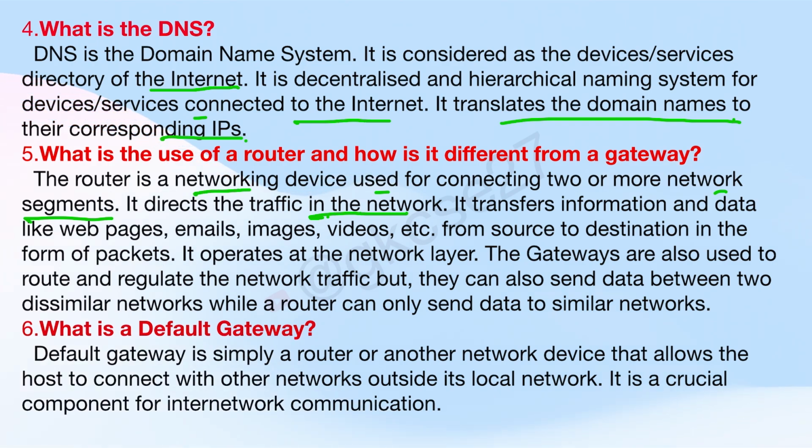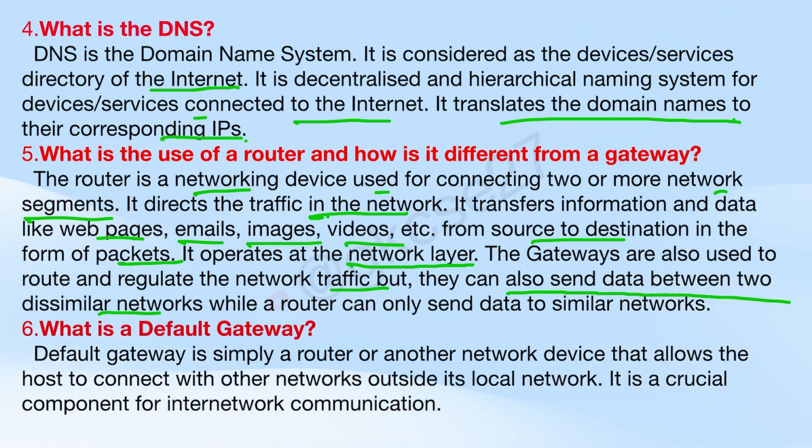It transfers information and data like web pages, emails, images, videos, etc. So whatever data is available online, it is forwarded through router from source to destination in form of packets. It operates at the network layer. The gateways are also used to route and regulate the network traffic, but they can also send data between two dissimilar networks, while a router can send only data to similar networks.